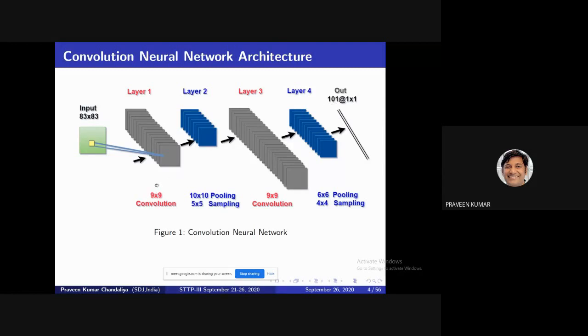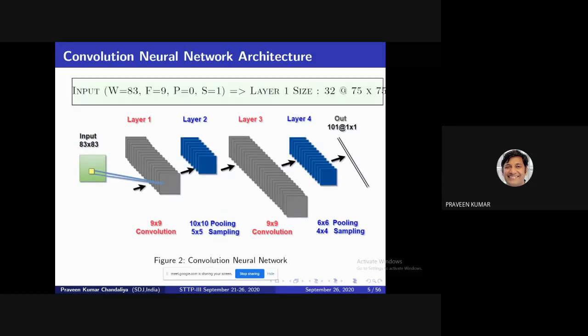Then in the case of the first convolution layer, we use a filter size of 9 cross 9. In the case of pooling, 10 cross 10. This way we use it. How to calculate the size of each layer? In the previous slide we discussed some formulas. We apply this formula on each layer, then calculate the size of the next layer. The first one, your input at the top of this slide, W, is 83. Then the filter is 9 into 9.